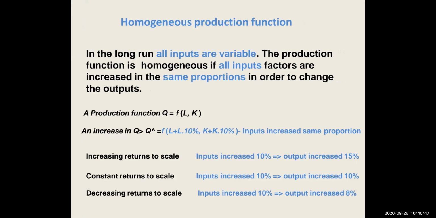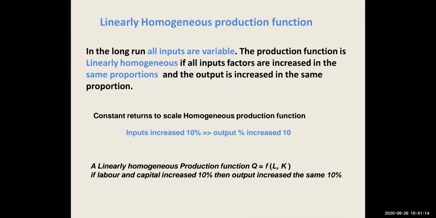Now, when we talk about homogeneous production function, as I said, in the long run all the inputs are variable, and the production function is homogeneous if all the input factors are increased in the same proportion in order to change the output. So we can say that increasing return, constant return, and decreasing return is the same example which we have seen earlier.